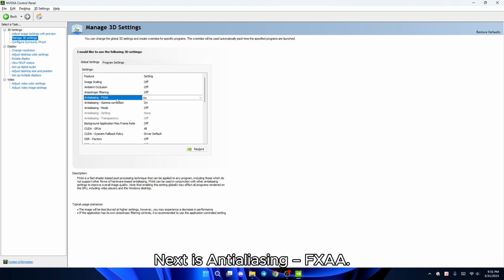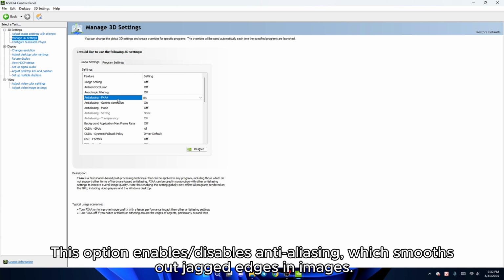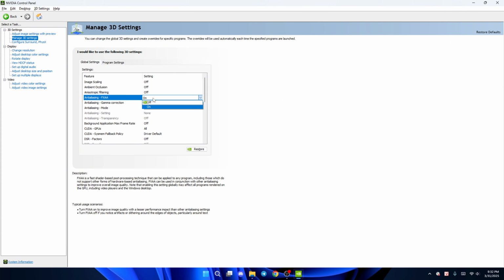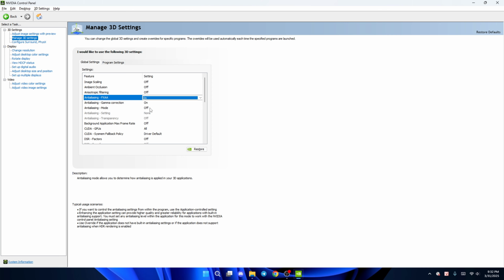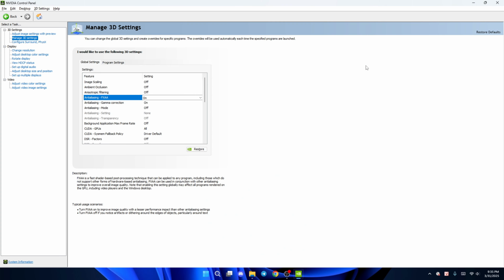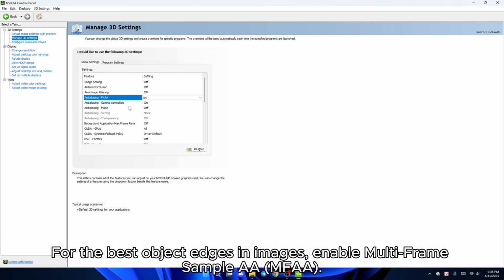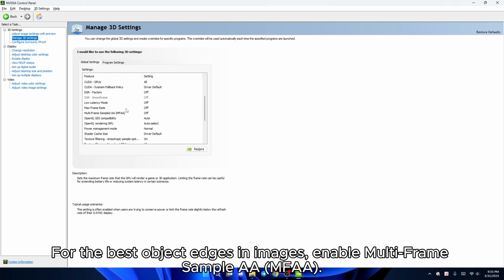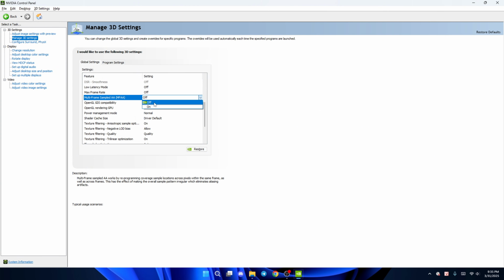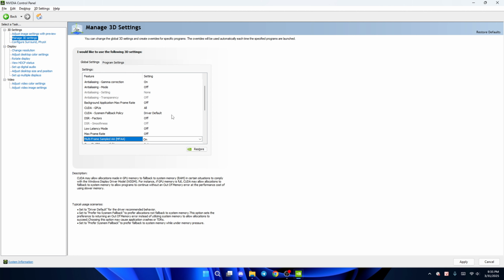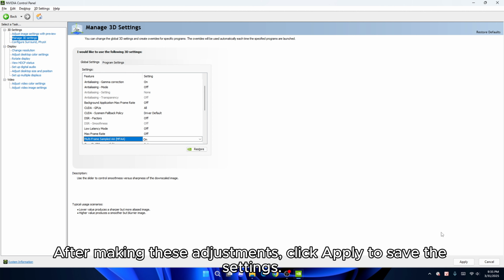Next is anti-aliasing, FXAA. This option disables anti-aliasing, which smooths out jagged edges in images. For the best object edges in images, enable multi-frame sample AMFAA. After making these adjustments, click Apply to save the settings.